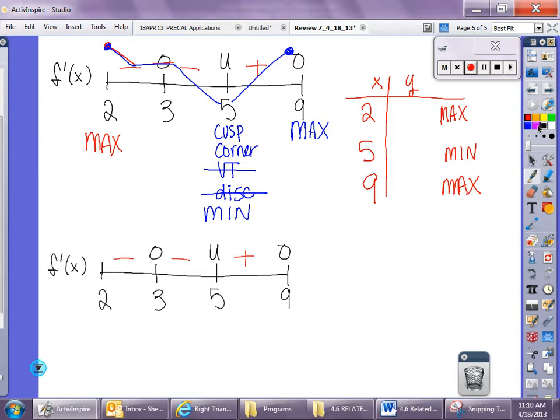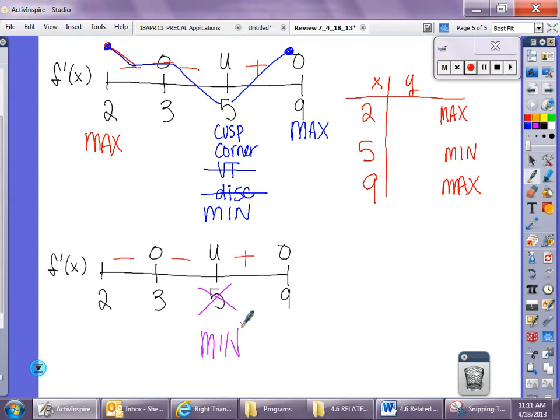But this one, if I do this, and I say, oh, never mind, 5's not part of the domain, something's going on there. Could be removable, jump, vertical asymptote, which is an infinite. Could be any of those, oscillating, right? But I take that out. So now, as a result of taking that out, do I have a minimum here? No. But if you didn't remember to do that, does it look like I have a minimum here? Yeah, obviously, we just found it.